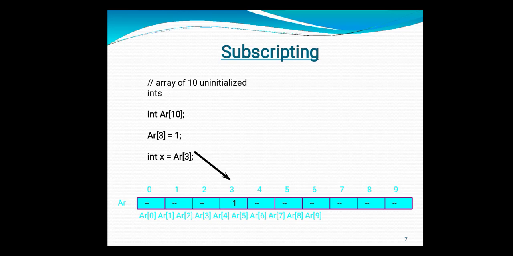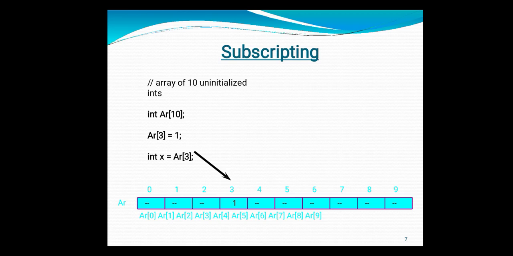Now the next question that arises: if an array always starts with 0, can I start my array with 1? Obviously you can. By default it starts with 0, but you can change that. You can say that the first value is stored at the first index number as per your for loop. If you have started your for loop with the first position, obviously your array index starts with the first.